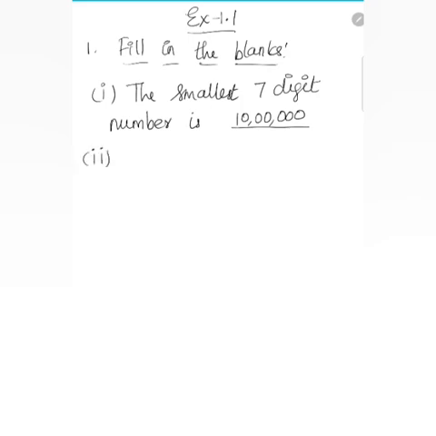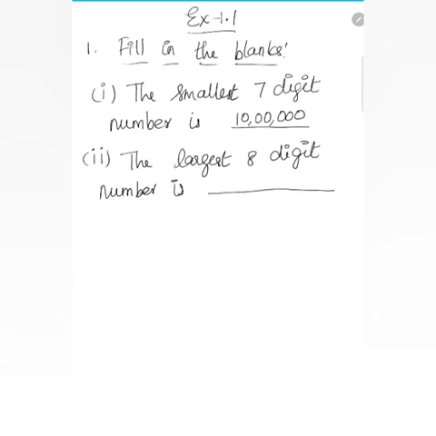The second one: the largest 8-digit number is dash. It's nothing but 9, there are 8 nines. So 1, 2, 3, 4, 5, 6, 7, 8, 8 nines are there.